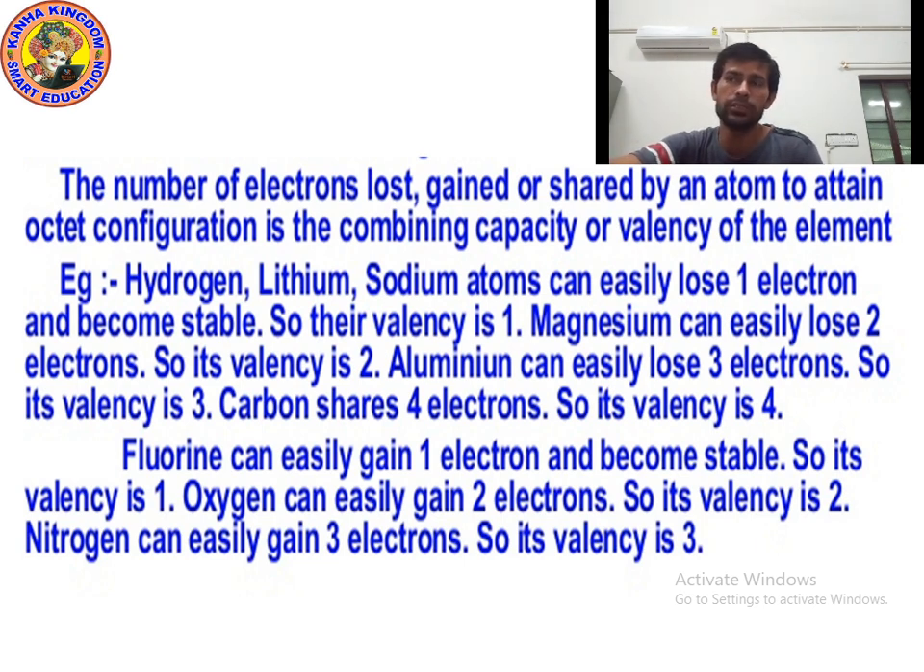Aluminium can easily lose 3 electrons, so its valency is 3. Carbon shares 4 electrons, that's why its valency is 4. Fluorine can easily gain 1 electron and become stable, so its valency is 1. Oxygen can easily gain 2 electrons, so its valency is 2. Nitrogen can easily gain 3 electrons, so its valency is 3. Please write this down. I am giving you 10 seconds.